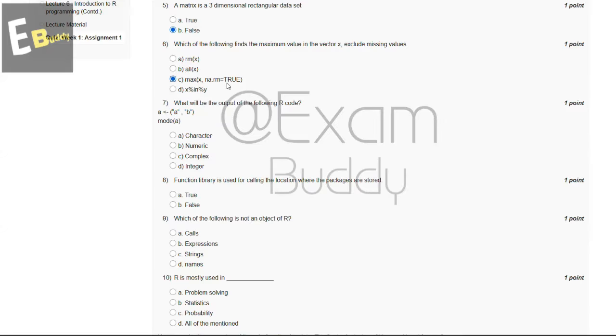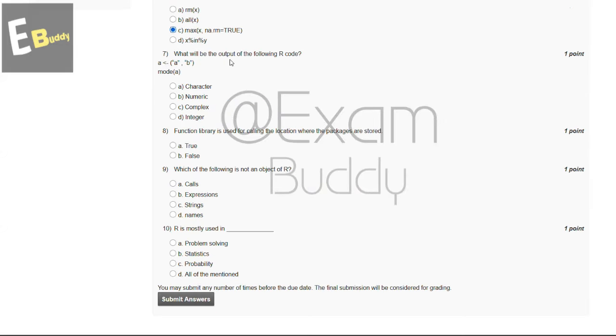And now let's go to question number 7. What will be the output of the following R code? A <- c(A, B); mode(A). The options are character, numeric, complex, integer. The answer to our seventh question is character.